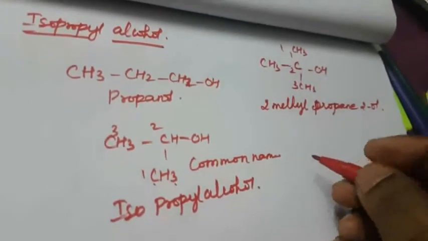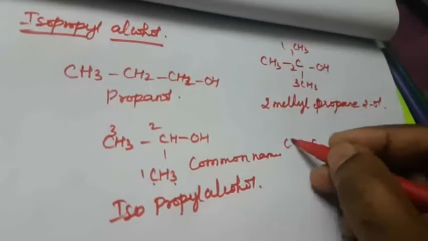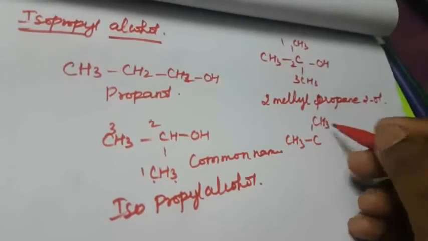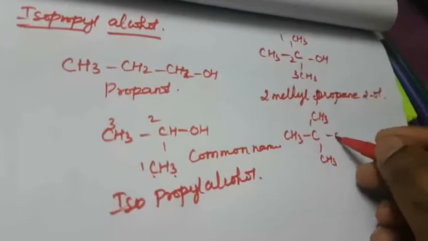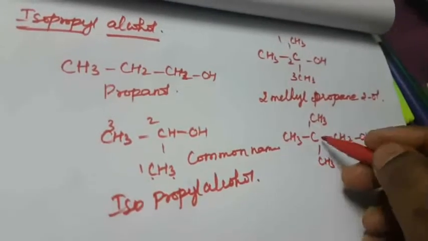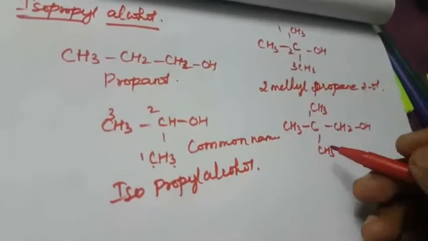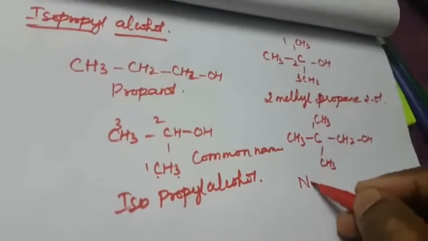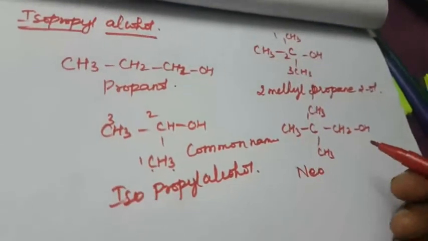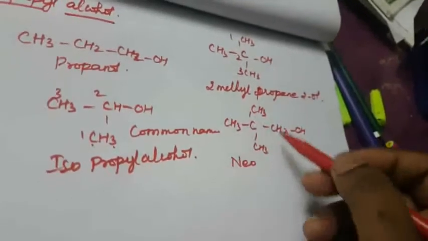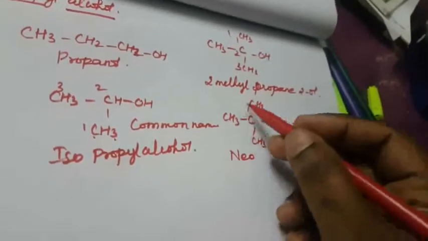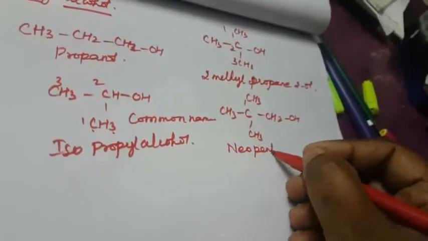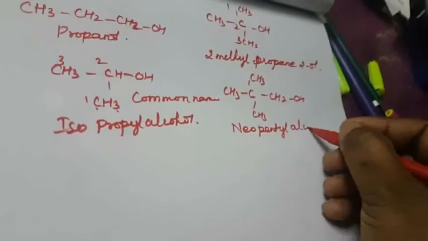So next one is 5 carbons. Here CH3, here CH3, here CH3, then CH2OH. So a single carbon containing 4 different groups is called neo. One single carbon containing the remaining 4 carbons is called neo. 5 carbons is neopentyl alcohol. So what is the common name?